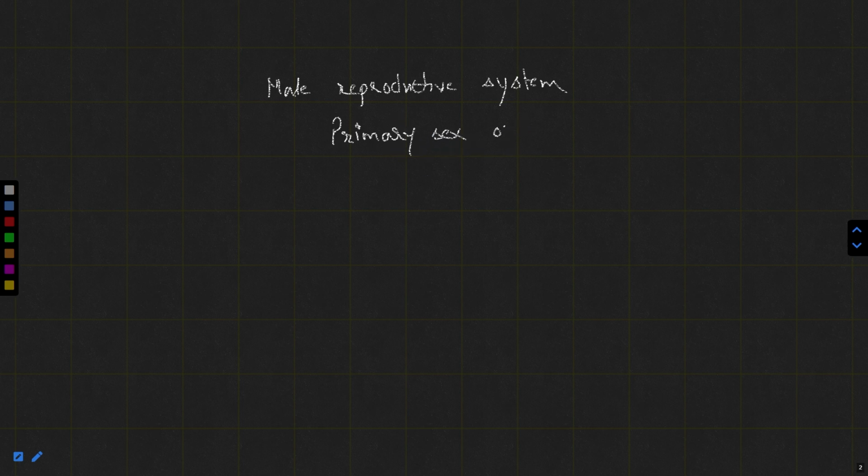Let's talk about the primary sex organ here. It is the testes in males. The testes produce the male gamete. What is the male gamete? The male gamete is the sperm.